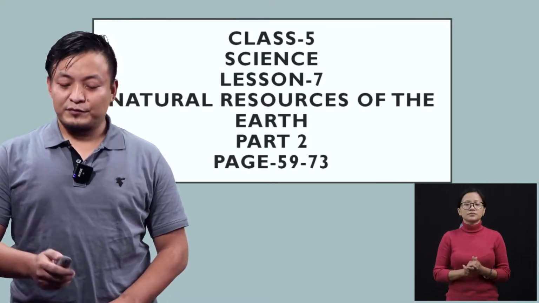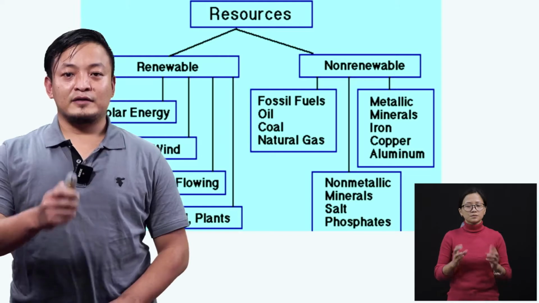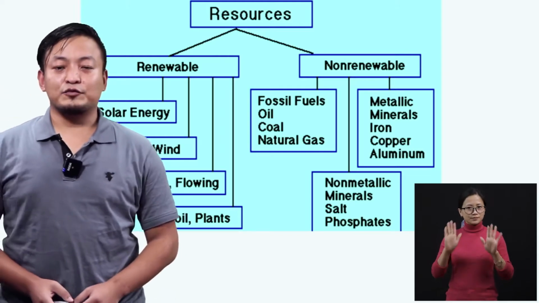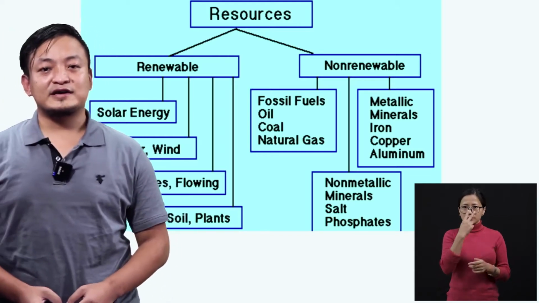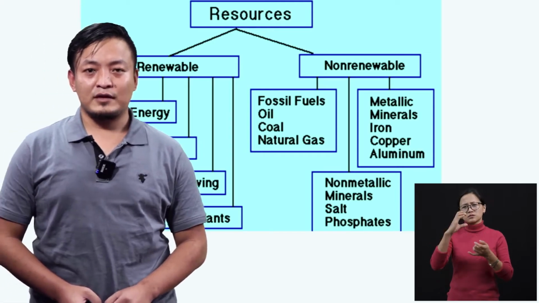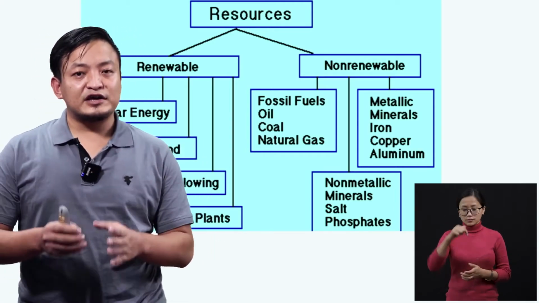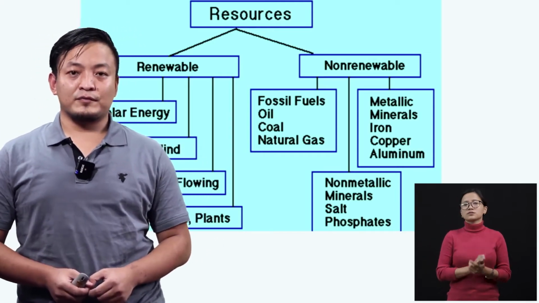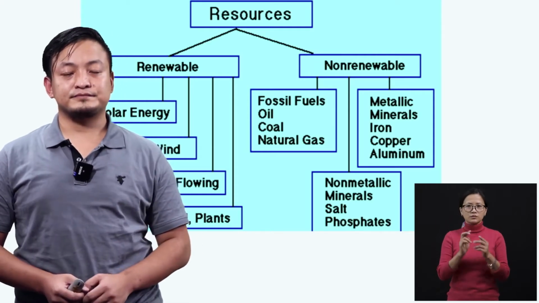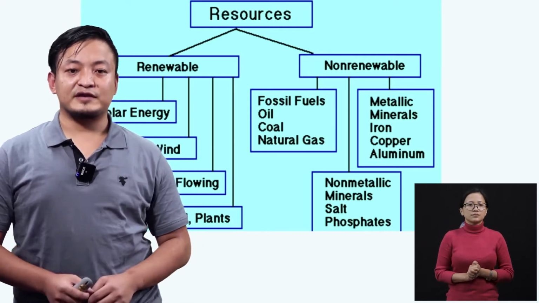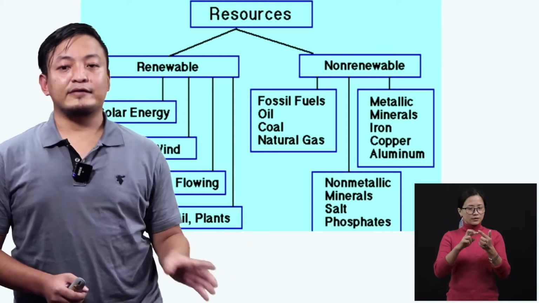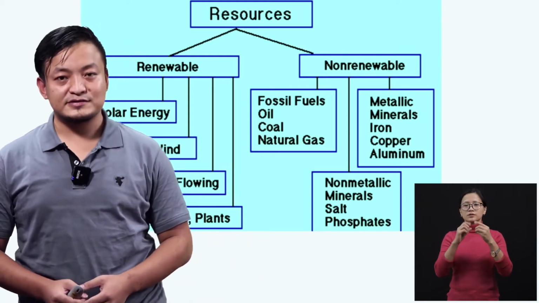Before we start, we have this map in your science textbook, right? Students, these natural resources, we have two types, that is renewable and non-renewable resources.